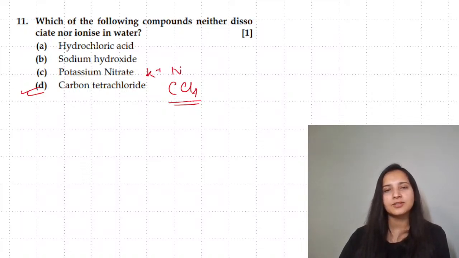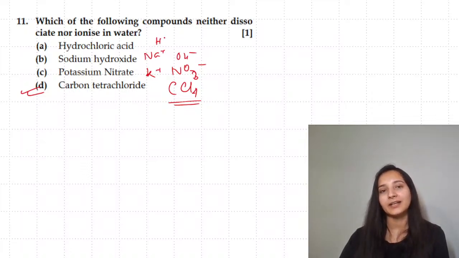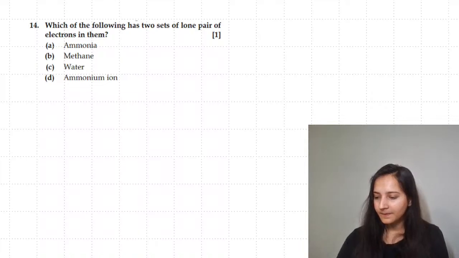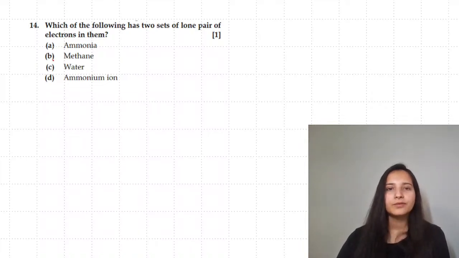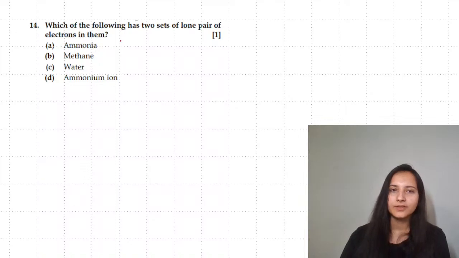Here you will get potassium and nitrate ions. Here you will get sodium ion and hydroxide ion. And here you are getting hydronium as H plus aqueous and chloride ion. Moving to the next one. No free ion, yes. Which of the following has two sets of lone pair of electrons in them?